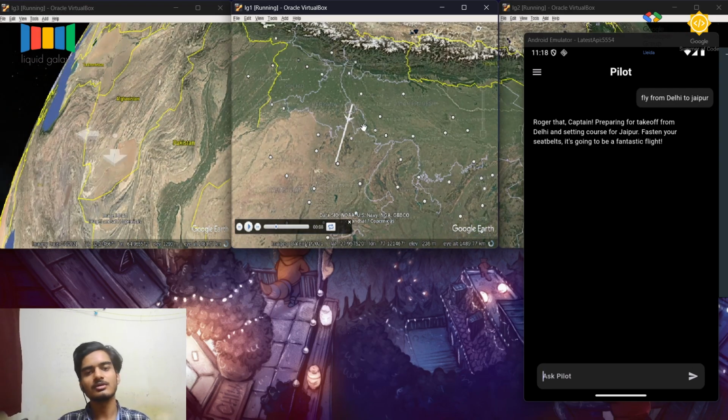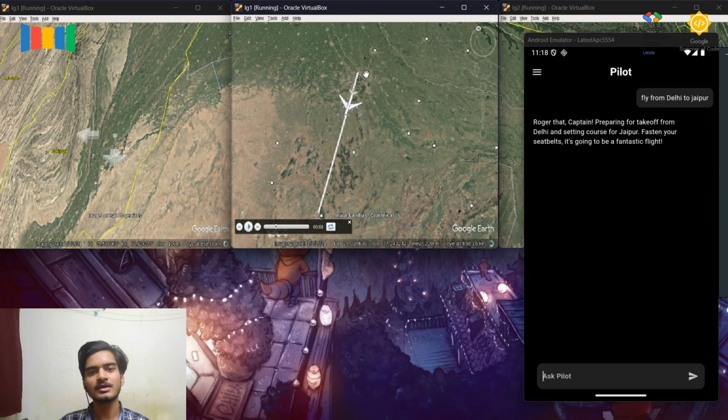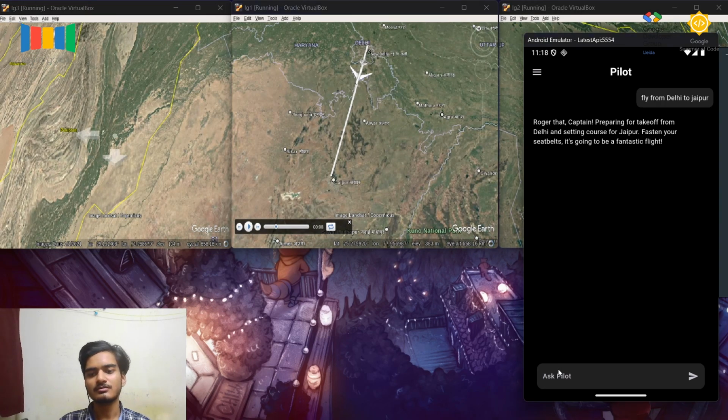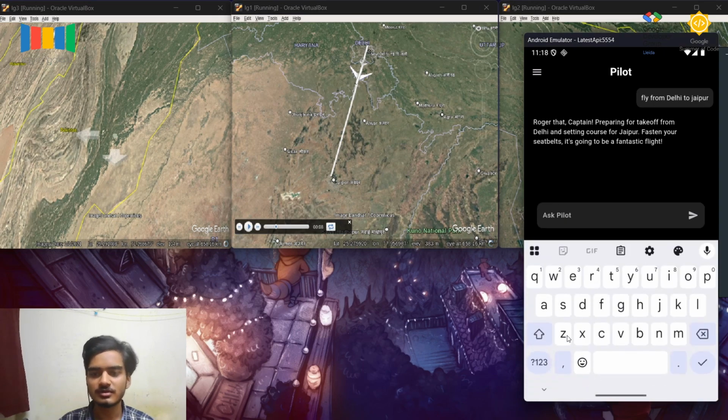What AI does is, AI gives me the coordinates of Delhi and Jaipur. Since these coordinates are given by AI, I could also use something like capital of Spain to capital of France.